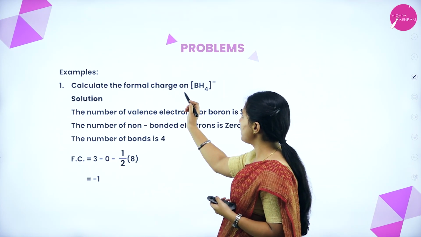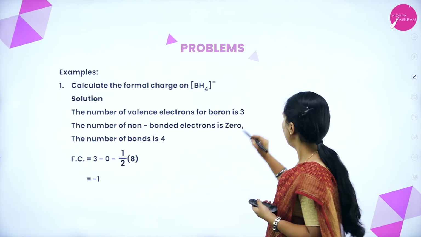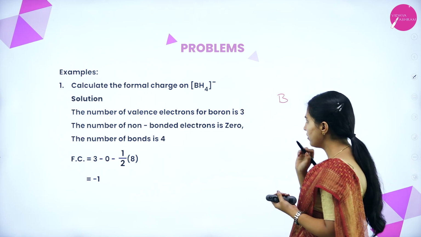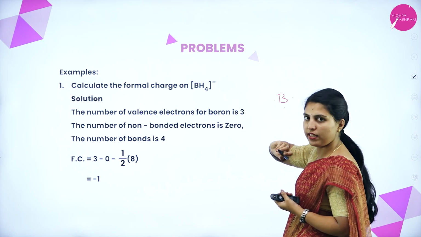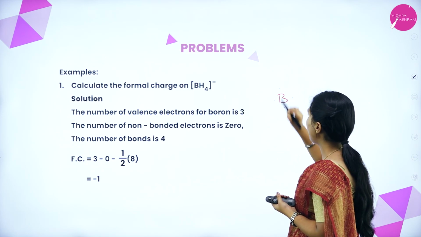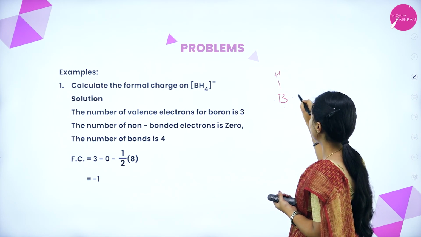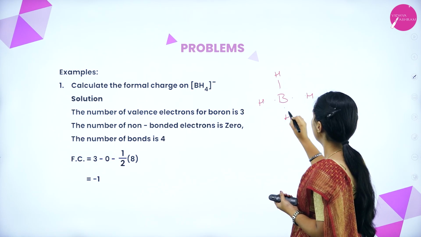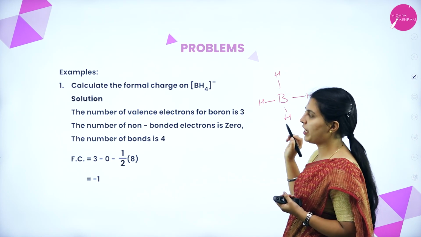Calculate the formal charge of BH4-, that is boron hydride. Boron has 3 valence electrons, 1, 2, 3, but since there is a minus charge, one more electron will be added. The remaining 4 hydrogens have valency 1 each, and bonds will form. This is BH4-.